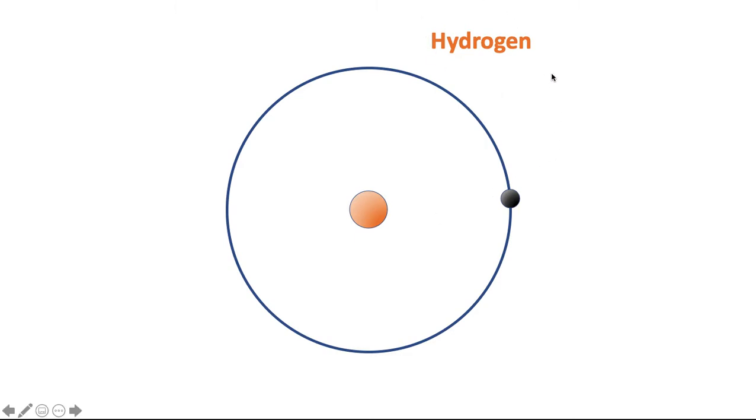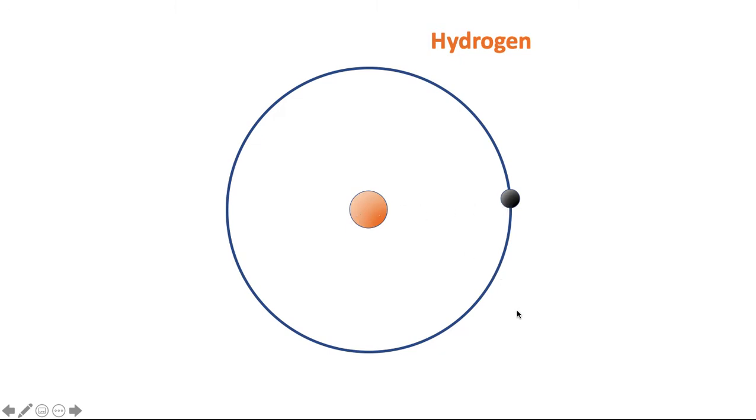Well, if I'm looking at an atom of hydrogen, it has one proton and one electron. That is what makes up the atom of hydrogen. The most abundant form of hydrogen does not have a neutron in its nucleus. It just has a proton and then an electron to cancel out the charges.